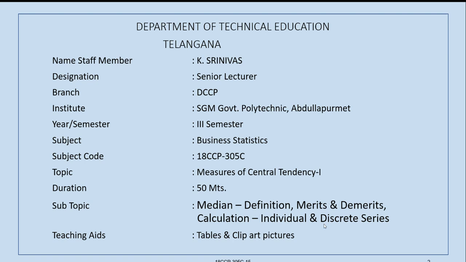In median, we will be seeing the definition of median, meaning of median, and some merits and demerits of median. And the calculation of median for individual observations, discrete series, and continuous series.